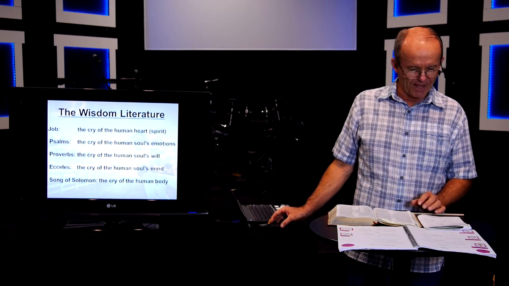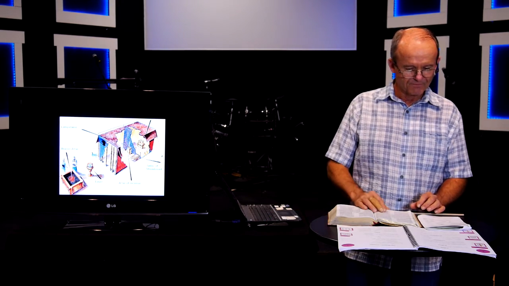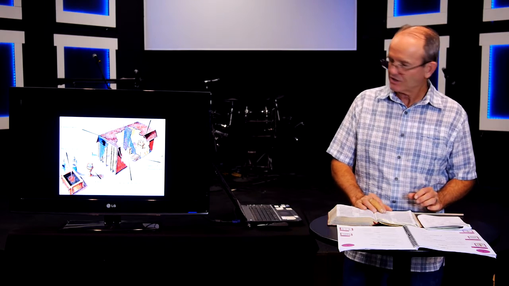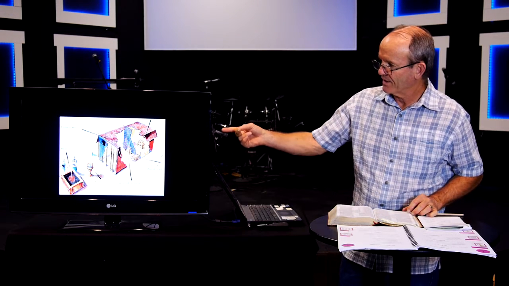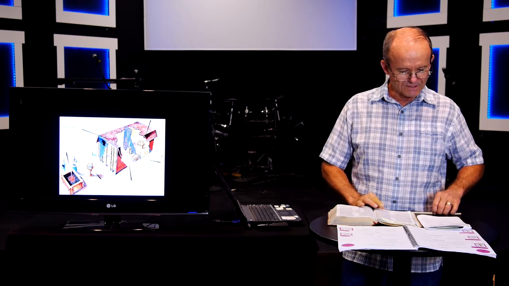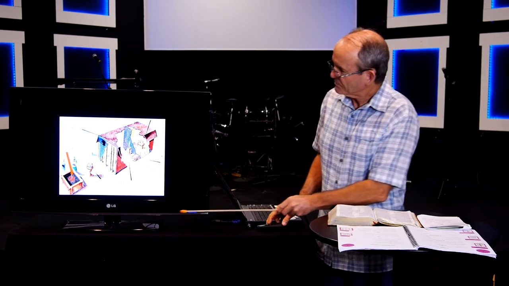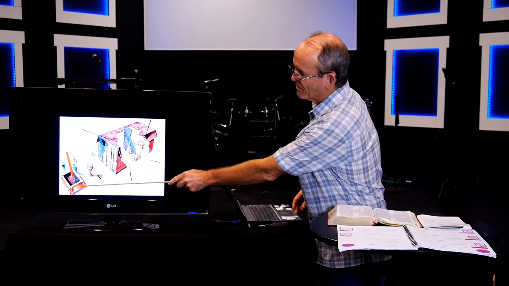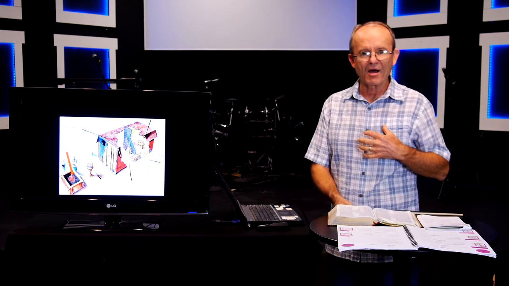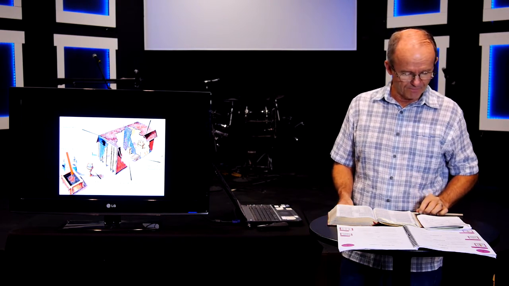Do you remember the tabernacle from Exodus that Moses built? The heart, soul, and body are closely associated with the tabernacle and later the temple. We can see that here with the brazen altar where the animal sacrifices were made. That has to do with our body. It depicts our body, and it's what's discussed in the Song of Solomon.